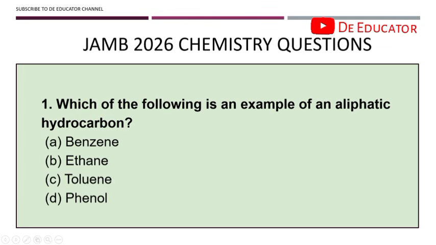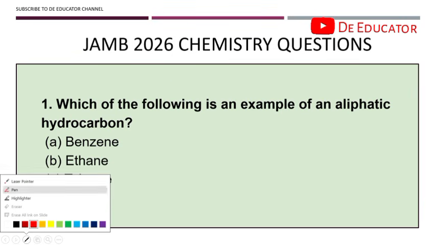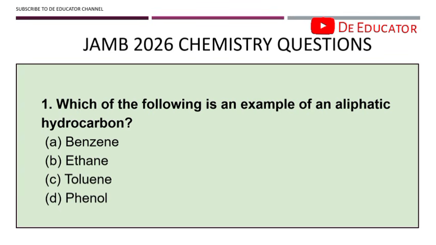So the first question here is, which of the following is an example of an aliphatic hydrocarbon? Now, there was a particular comment I saw recently on one of the videos I dropped, regarding UTME 2020 questions, and someone was like, these questions are too simple for UTME. I don't really know the kind of orientation that some of you have gotten, but trust me, I can tell you for free that UTME is as simple as any examination that you can prepare for. In fact, UTME is even easier compared to your WAEC, NECO, and GCE. UTME is way simpler than those other examinations.